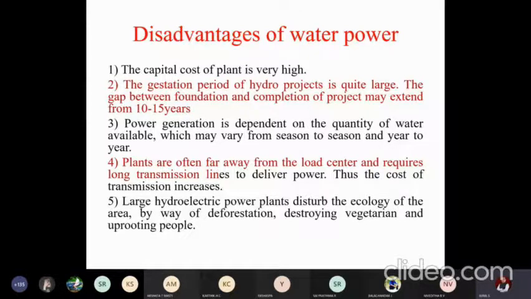The gestation period of hydropower projects is very large. It will take 10 to 15 years, as I discussed. This is the major issue. But whereas in other power plants, the issue is not so, right?